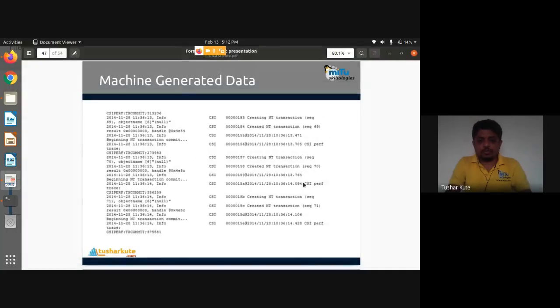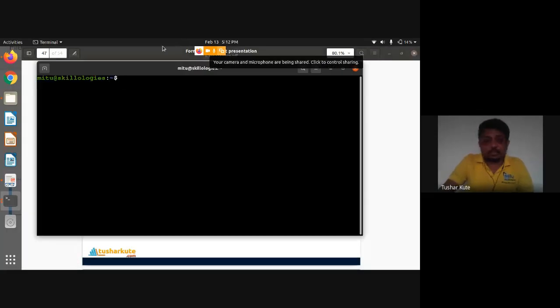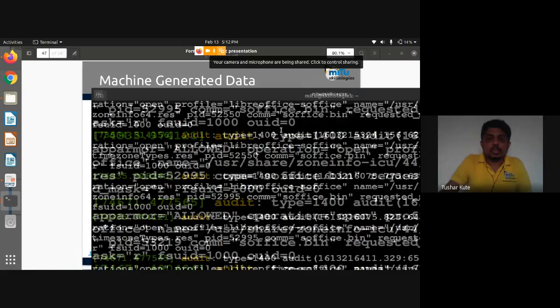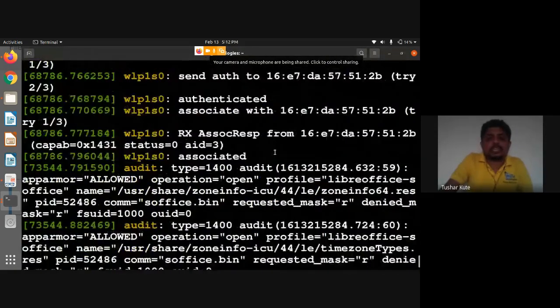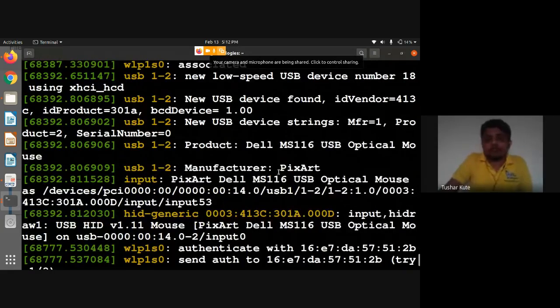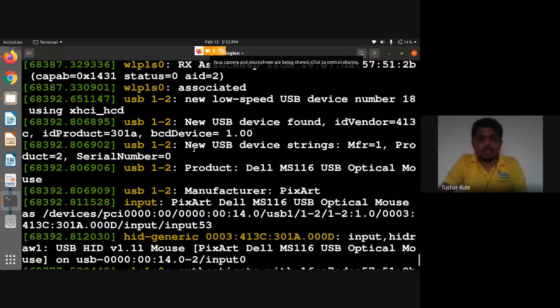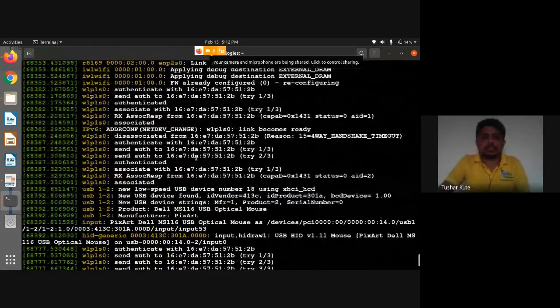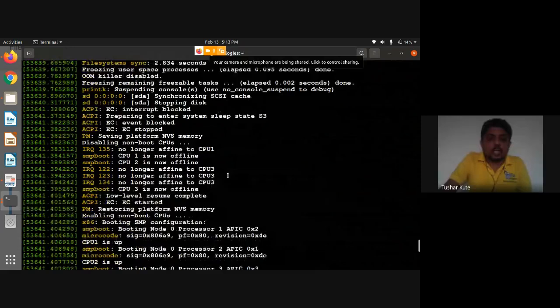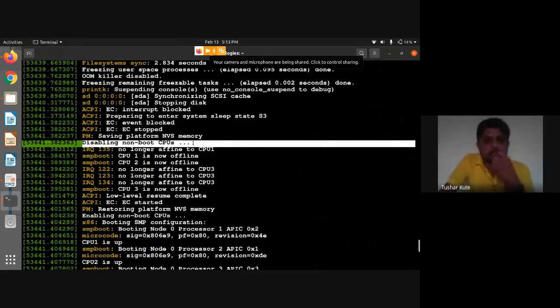I will show you. When you are using the Linux OS, only then can you see it. There's a log. See, dmesg. This is the log of your system. What exactly I have done in my system is recorded here. I cannot delete that. See, you can check it out. Wait a minute. Some logs are given here. This is machine generated data by my system. I'll show you a few of them. See, at this particular time, I have disabled the non-boot CPU.